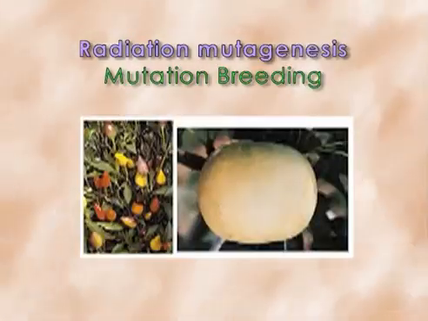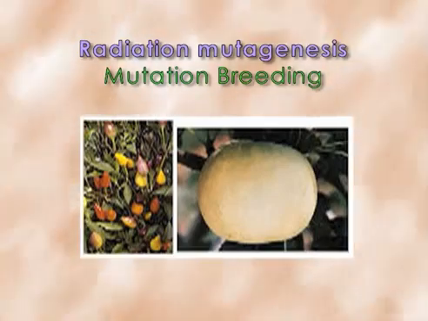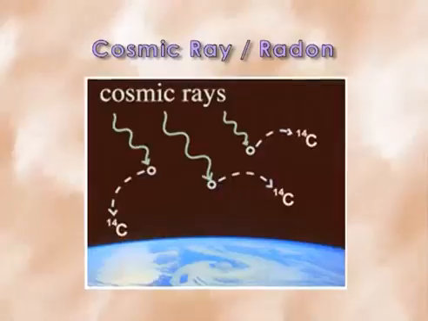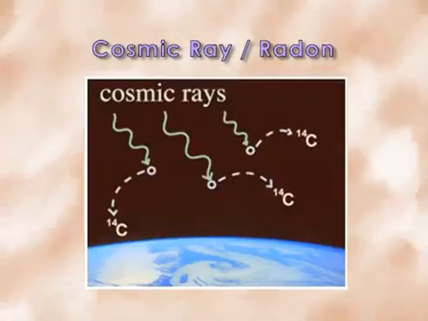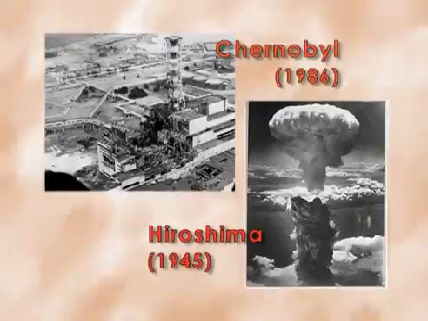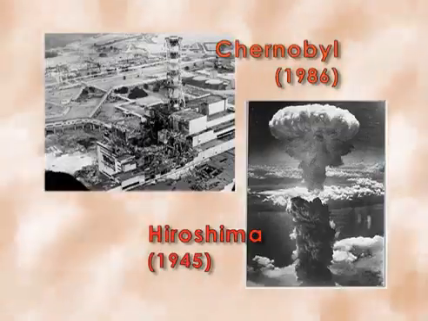Next one, radiation directed mutagenesis. With ionizing radiation, reactive oxygen species are created near the DNA, causing changes, which is called mutation breeding. So the desirable traits can be imposed within the crop plant for crop development. Environmental mutagenesis comes from cosmic rays or radon from natural sources, as well as from X-rays as an artificial source, diagnostic X-rays, giving rise to somatic or genetic mutation, cancer as well. So it reminds us of the Hiroshima, Nagasaki and Chernobyl incidents.